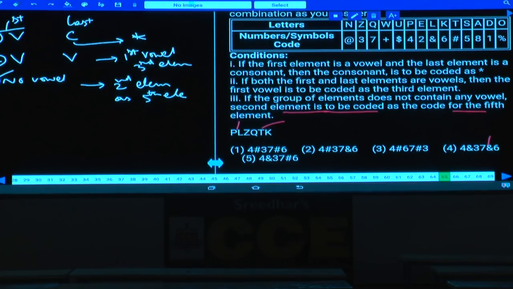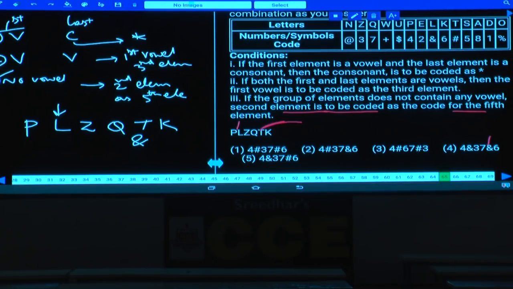Now the fifth element should be coded as the second element. What is the second element here? P, L, Z and Q, T, K. Now the code to the second element L is N. Now this should be coded as the fifth element. Second element's code should be written as the fifth element code.